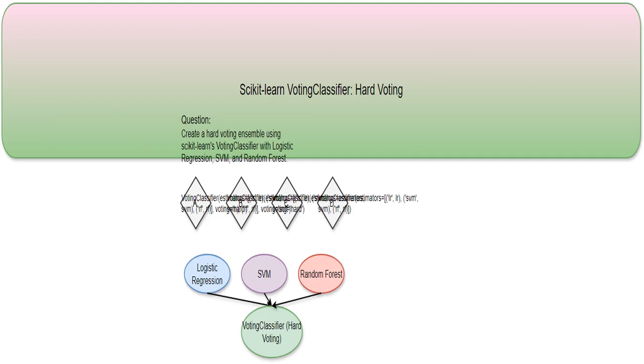I'm explaining the concept of hard voting within Sklearn's voting classifier. It's a way to combine multiple machine learning models to make a more accurate prediction. Think of it like this: you have three friends who each predict the weather. I'll consider them to be my logistic regression, SVM, and random forest models. In hard voting, each friend makes a prediction. The weather prediction that most friends agree on wins. That's the hard part. We're not considering confidence levels or probabilities, just the final answer. It's a simple majority vote.